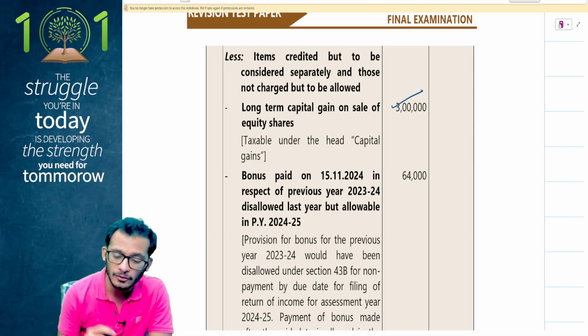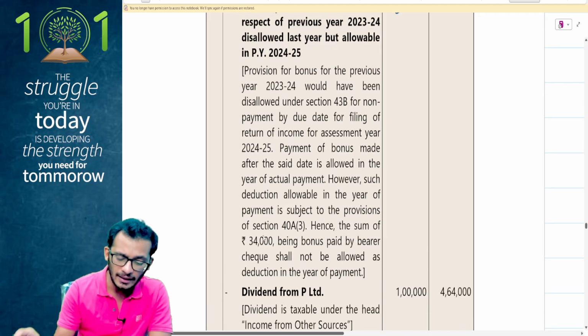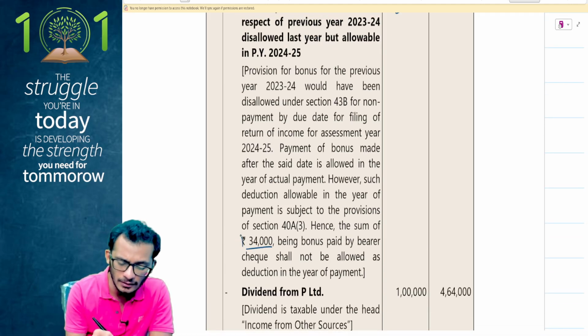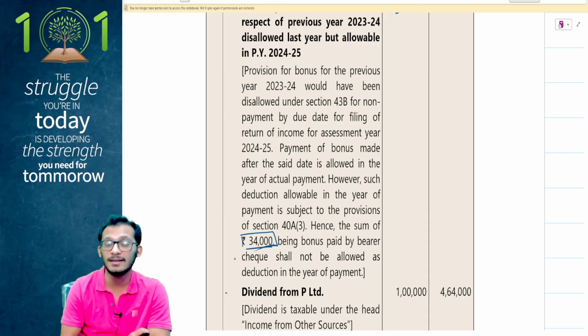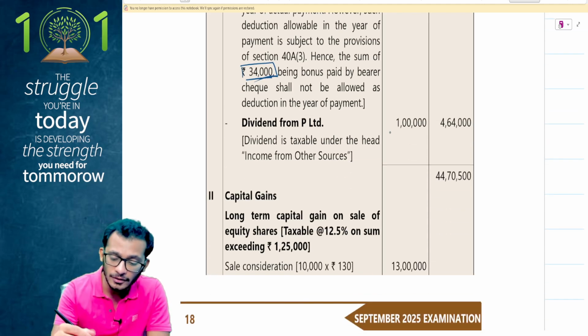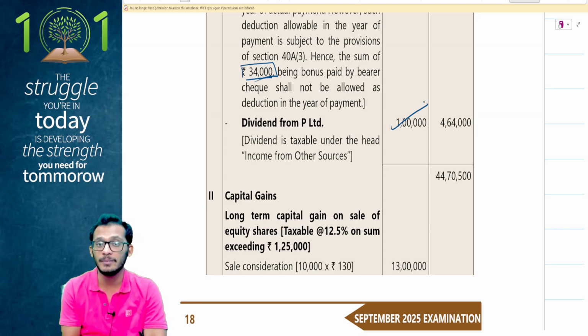Long-term capital gains is removed because it has to be taxed under capital gains. Bonus of 64,000 has been claimed as deduction only because I have 34,000 worth of numbers, so 34,000 is not allowed as deduction, so removing that, everything else has been claimed as deduction. Dividend of 1 lakh rupees is moved to IFOS, so therefore reduced from PGBP.